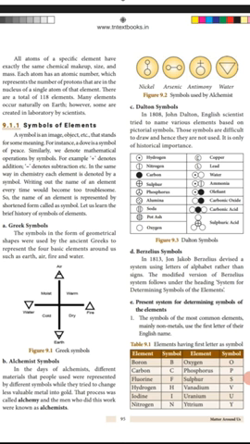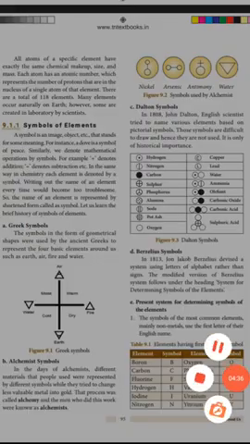Next one is the Dalton symbol. John Dalton tried to name the various elements based on pictorial symbols. Those symbols are difficult to draw, so they are not used now. Next one, Berzelius symbol. John Jacob Berzelius followed a new system of determining the symbols of the elements.